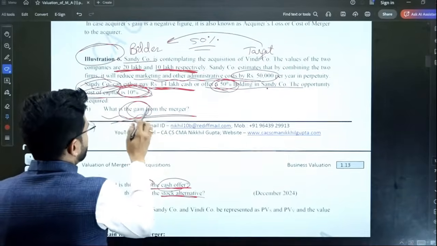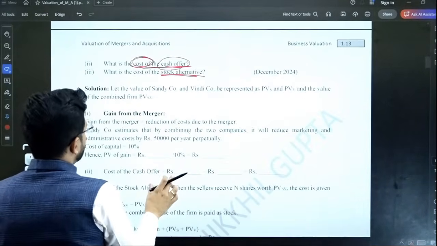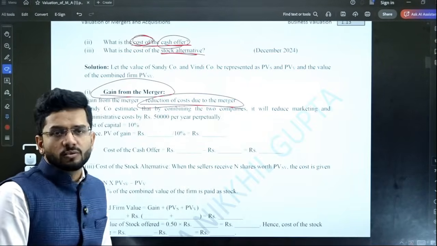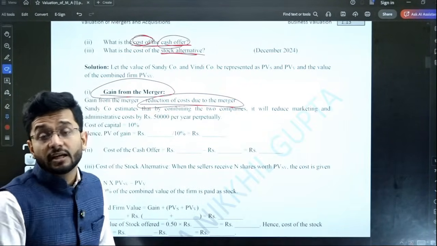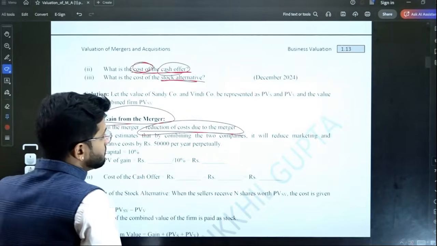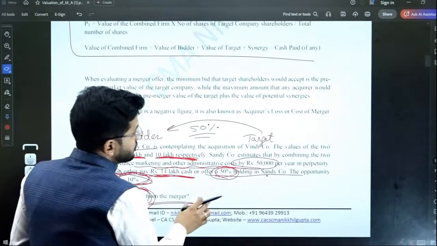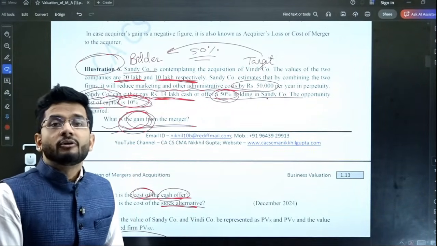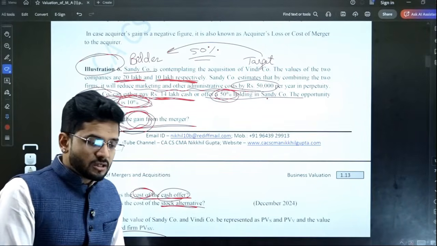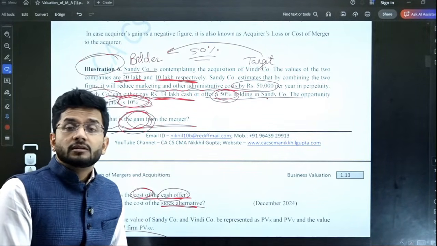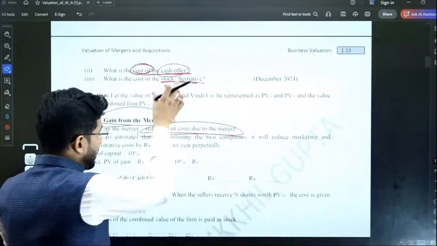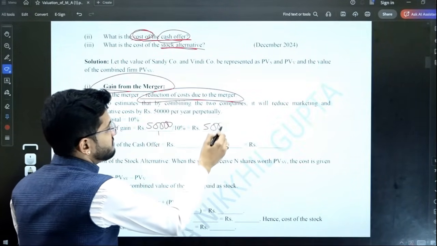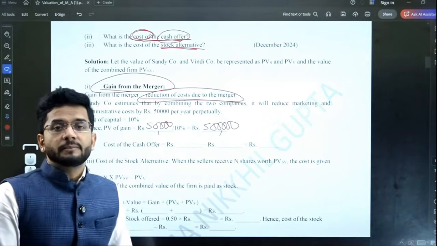The value which is the gain from the merger shall be very simple, guys, straightforward. The gain of the merger is the reduction of cost due to the merger. That is the synergy benefit. Whatever benefit is accruing to the company by this reduction in cost. So the reduction in cost is 50,000 forever. Remember the discounted cash flow technique for discounting a cash flow which is accruing to us forever. Then what is the formula? The formula is the amount that is accruing to us, that is 50,000 rupees, divided by the cost of capital. So the value of the benefit is 5 lakh rupees.